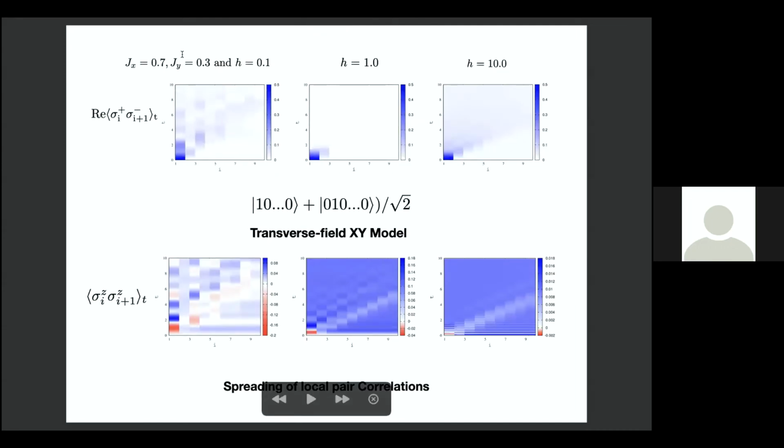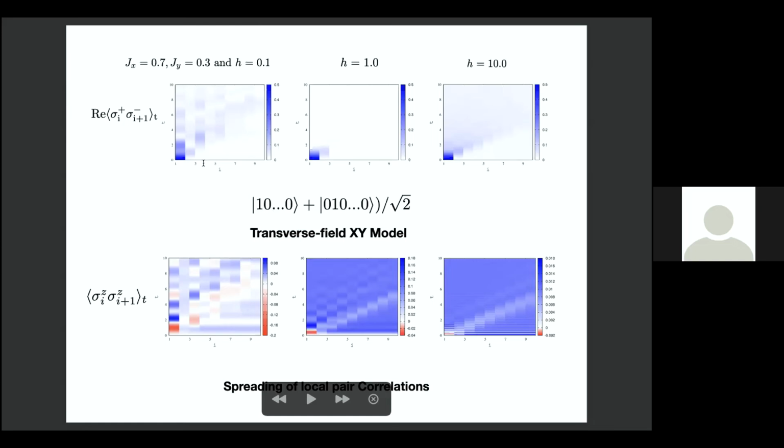So Jx and Jy are given here for h around 0.1, h around 1, and h around 10. These are the two figures. So this is the initial state, which has entanglement between the first site and the second site. All the rest are in, let's say, the down-spin state.